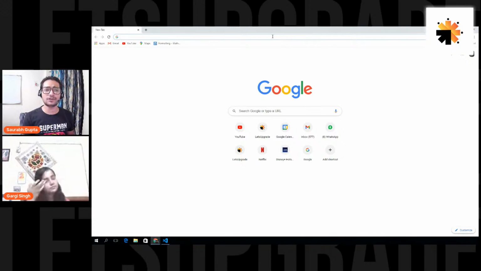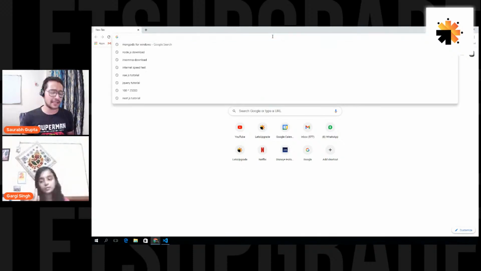Okay, and one more thing if you want. When you create APIs, a lot of times you want to test the APIs, before connecting your APIs to the actual front end. What you want is to test your APIs.